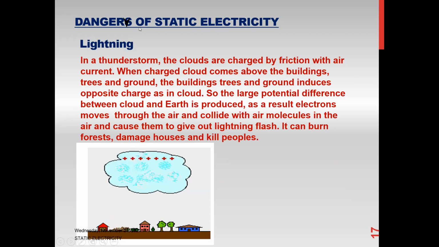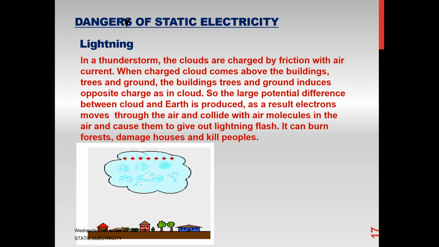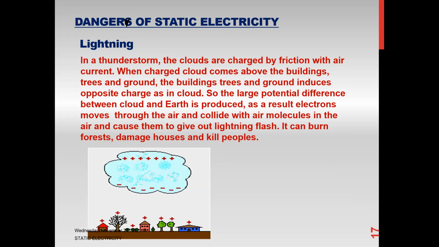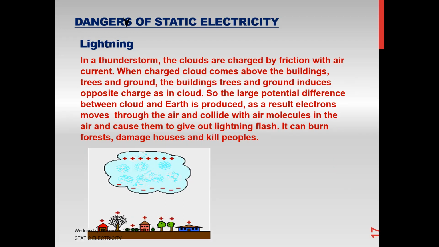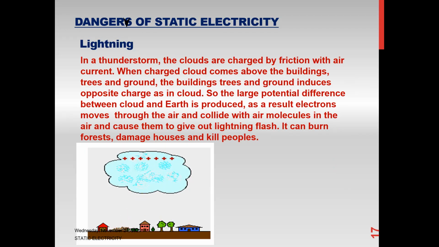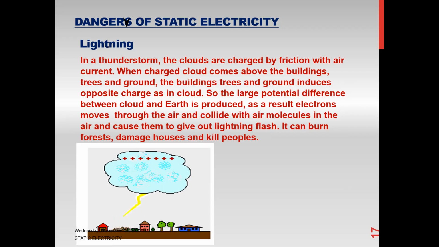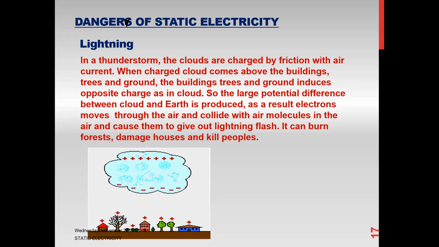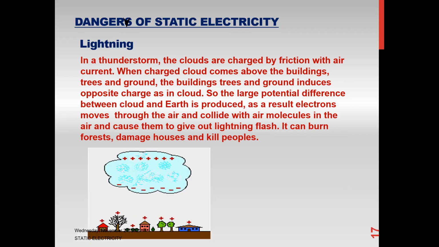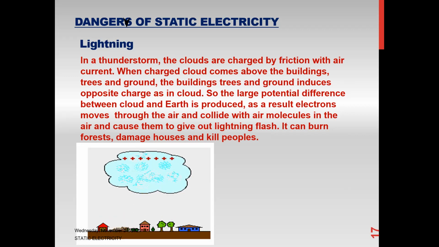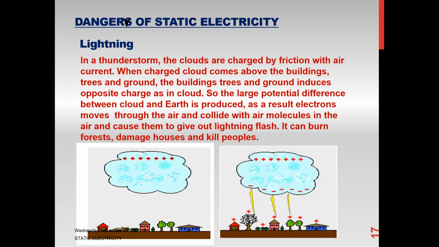As you can see here, due to the friction, the cloud and the air get charged. Air is negatively charged, the cloud is positive, and this negative charge induces a positive charge on the earth's surface. Like tall buildings, as these negative charges move, they produce a flash or light, and they will likely strike a tall surface, because charges can easily be induced on them as they're closer to it.